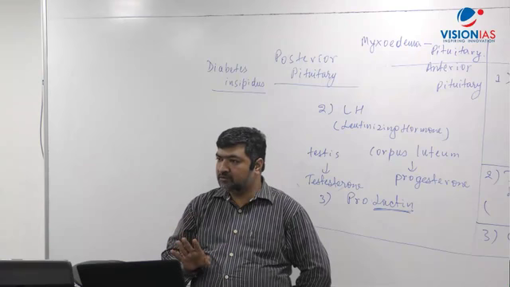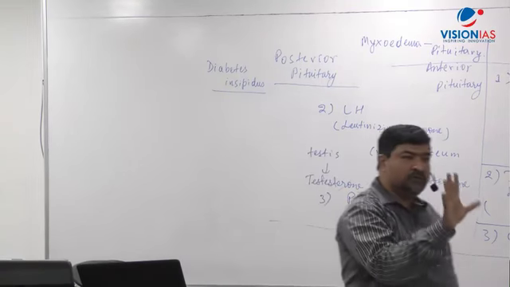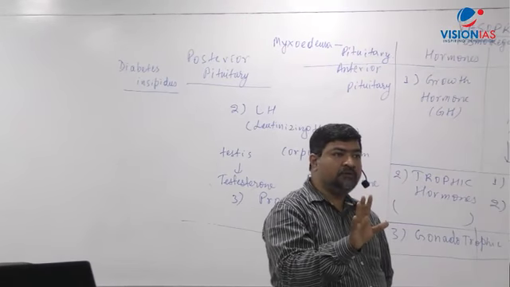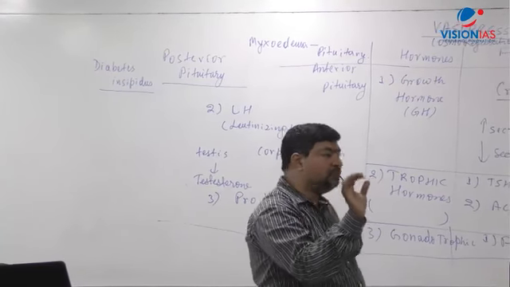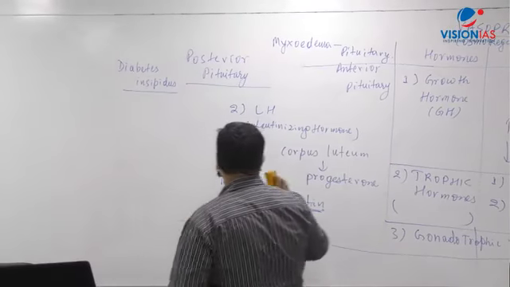Is it clear up to here? Now I'll come to the last part, then I'll come to the insulin part of this. Now you can write thyroid, understood there? Now I'm coming to parathyroid. I'll remove what I've written on the whiteboard. Parathyroid.